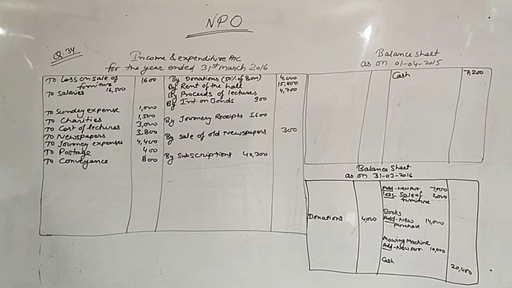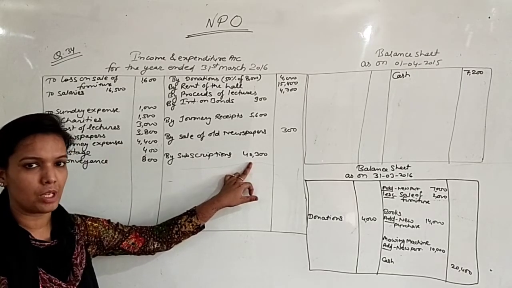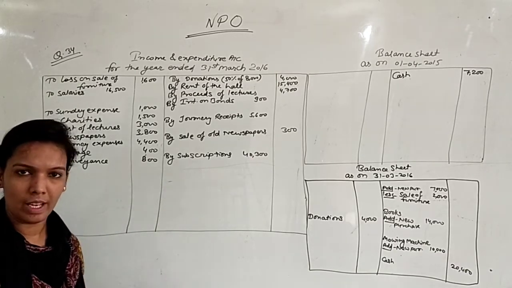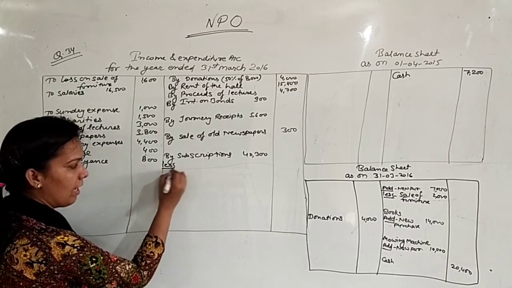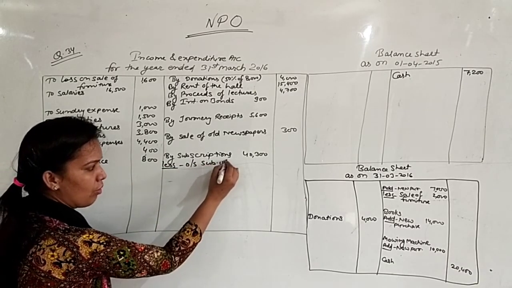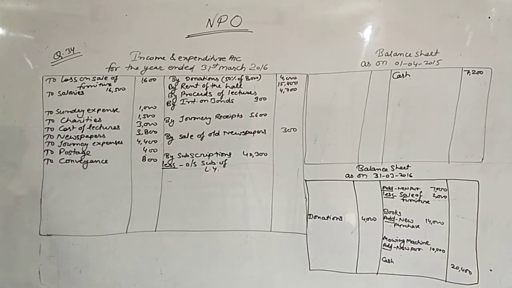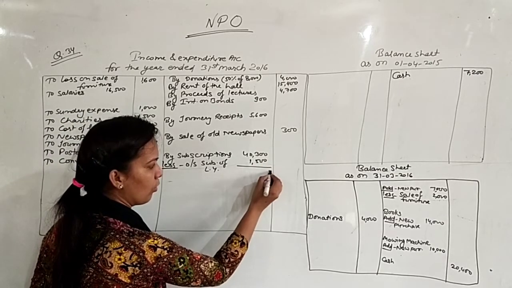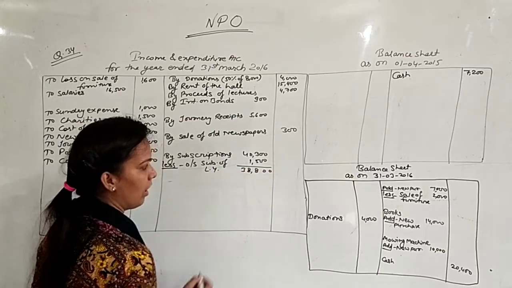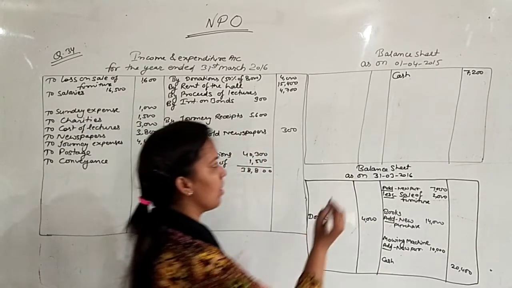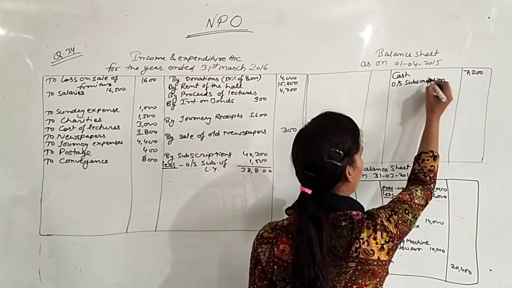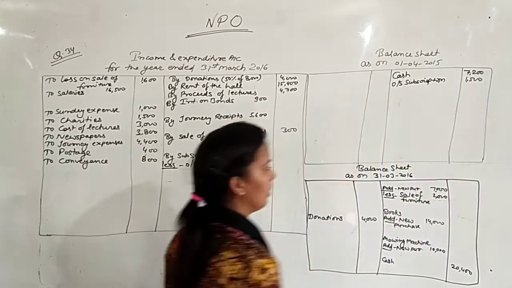First point is subscription. So just see on the point of subscription, 40,300 is the actual subscription you received during the year. So deduct from this subscription, that is of last year and of next year. So here we will write less outstanding subscription of last year. It is given in the receipt and payment account 1500. Then you got 38,800. This 1500 will also be written in opening balance sheet. Outstanding subscription, that is 1500.